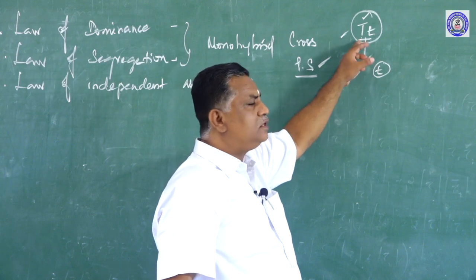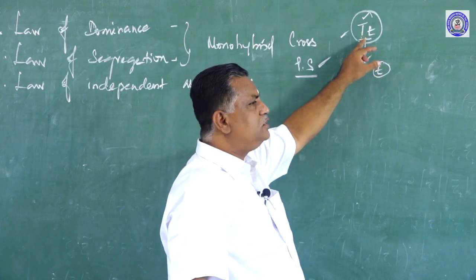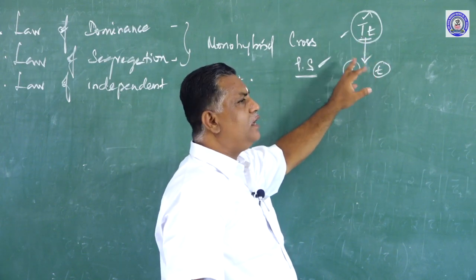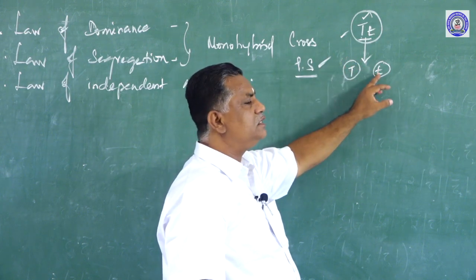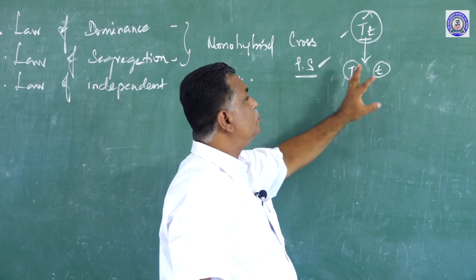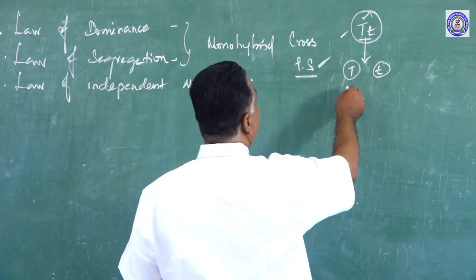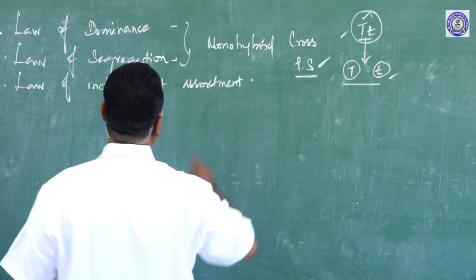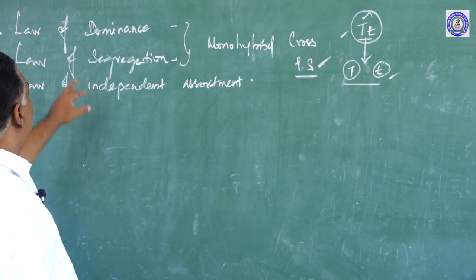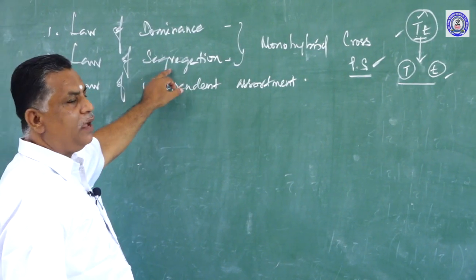So, the alleles are together producing an effect, but they are not blending or joining with each other. This also states that the gametes are always pure. The law of segregation is also known as the law of purity of gametes.